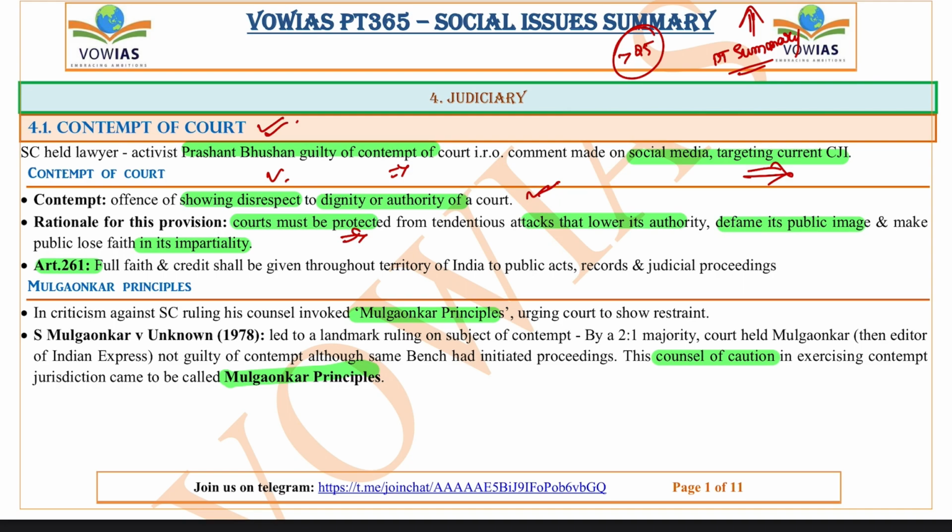And Article 261, if you see, says that full faith and credit shall be given throughout the territory of India to public acts, records and judicial proceedings. So that is the importance given to the judiciary in our Constitution as well.